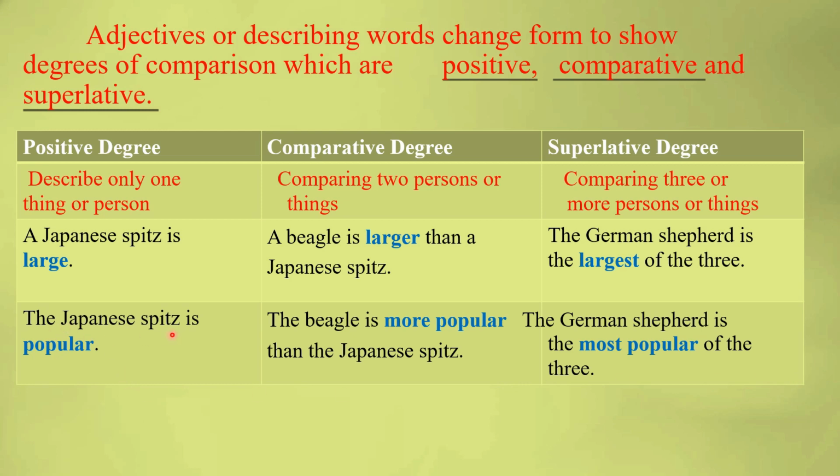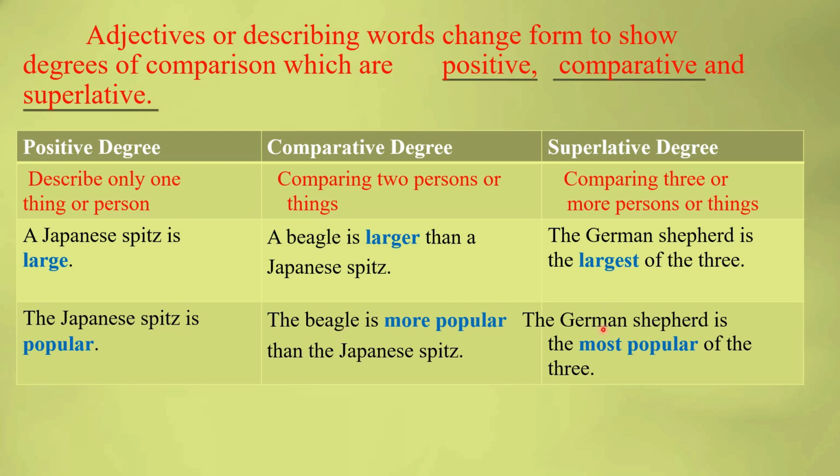Now, here with popularity, we'll see that Japanese Spitz is popular. Actually it is popular. When I compare it to the Beagle breed, Japanese Spitz is less popular. Beagle is more popular. The German Shepherd is the most popular of the 3.